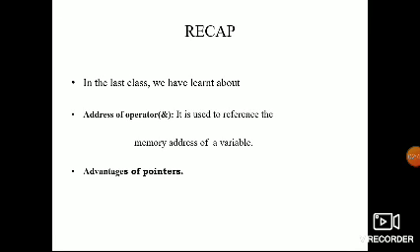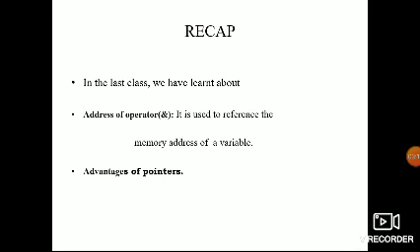How do we initialize the pointer variable? It is the process of assigning the address of a variable to the pointer variable. That is the initialization of the pointer variable.